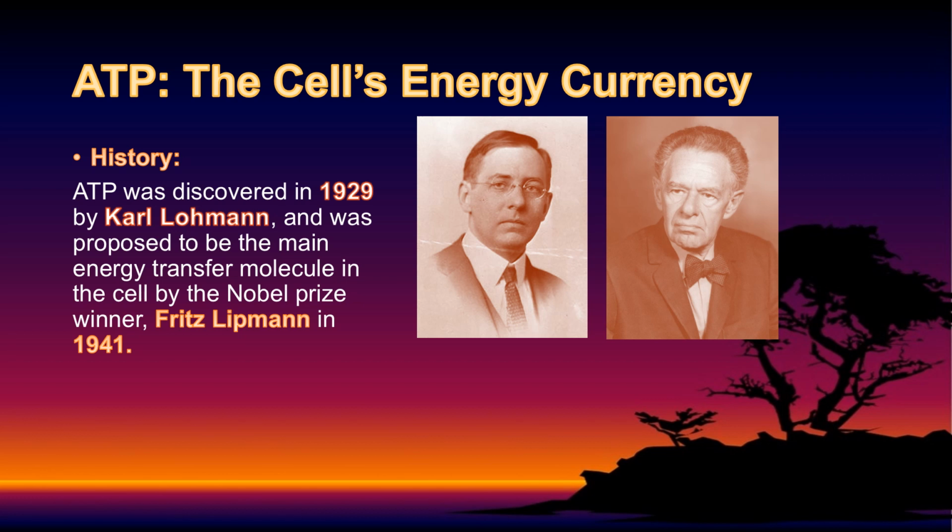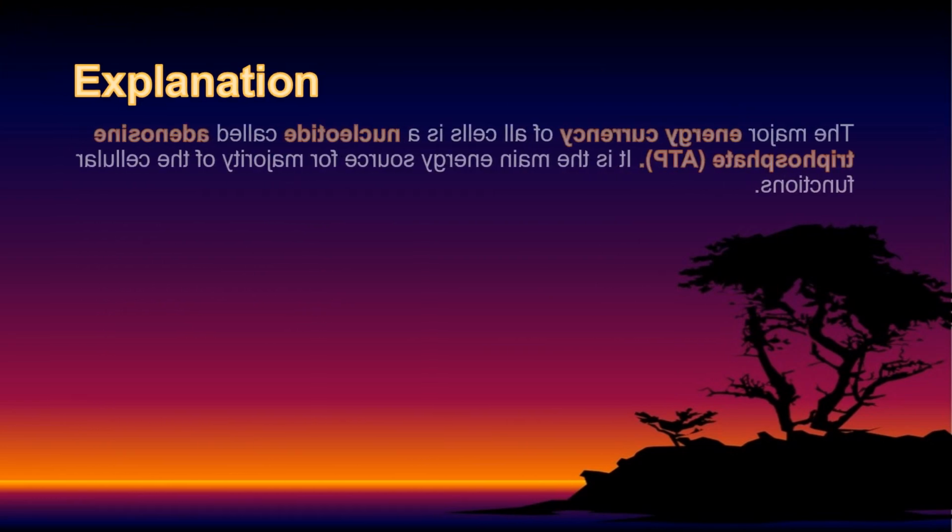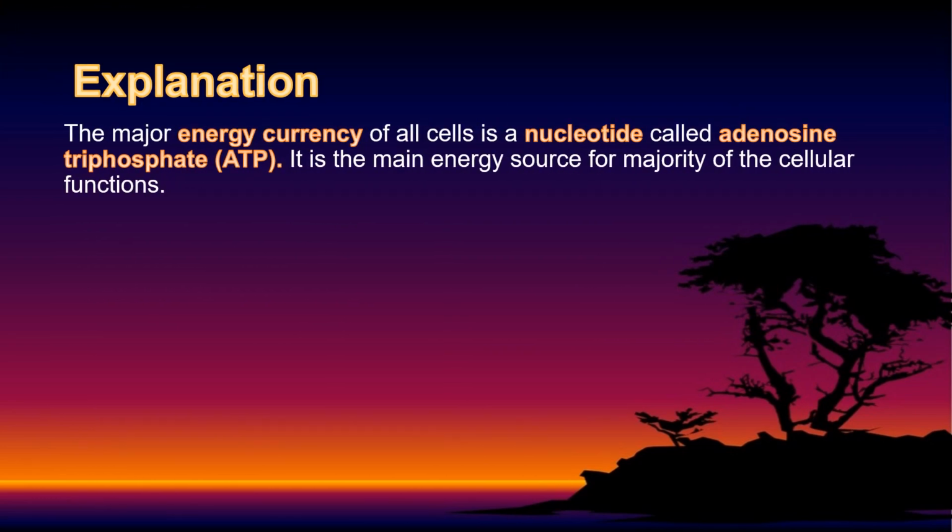In the next slide we study what ATP is and its explanation. The major energy currency of all cells is a nucleotide called adenosine triphosphate. What is a nucleotide? Nucleotide is the building unit of DNA.